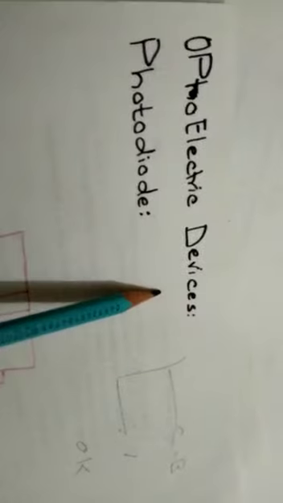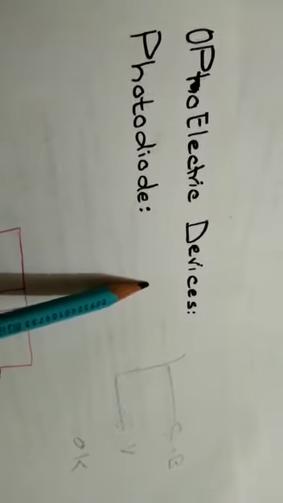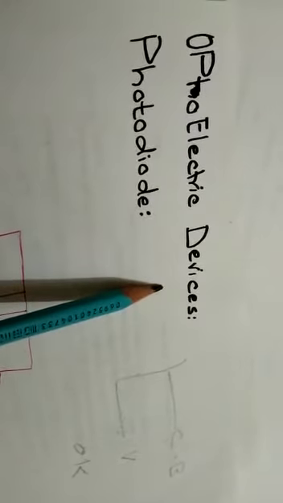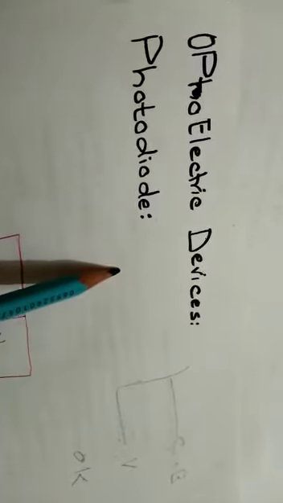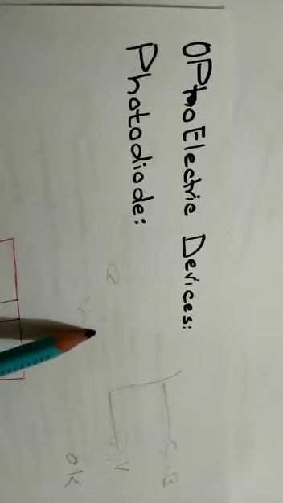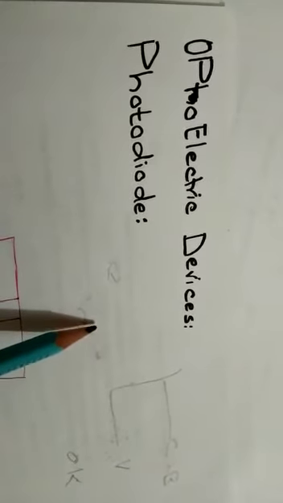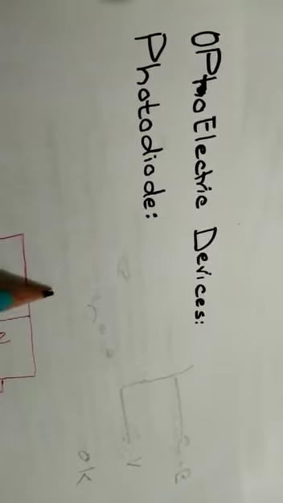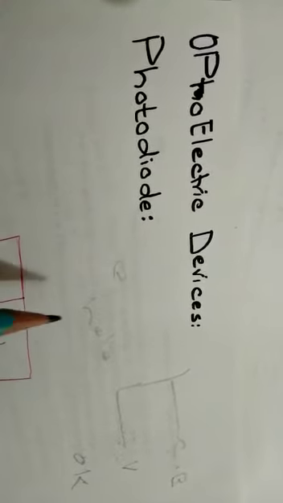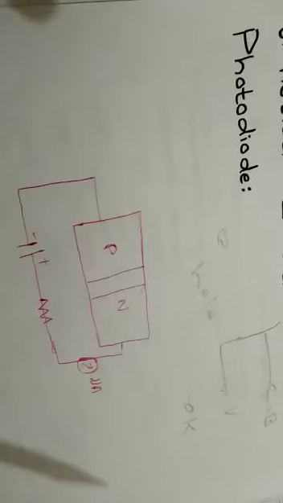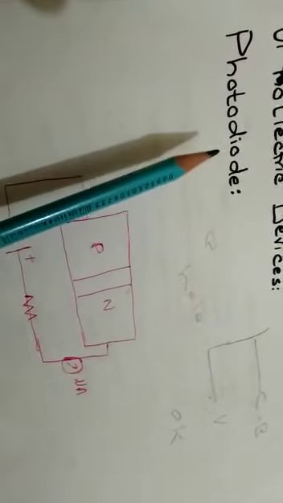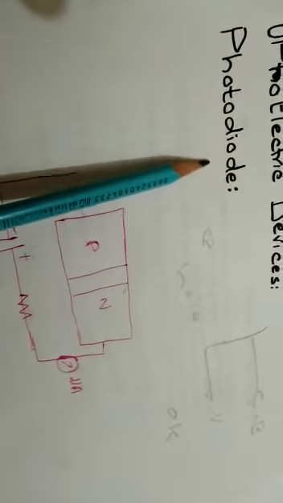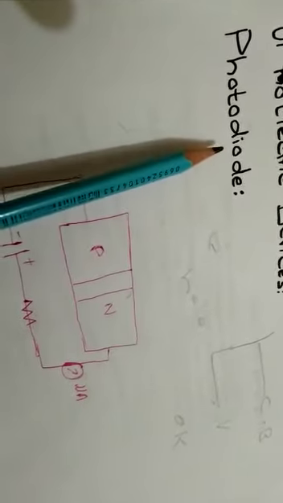Optoelectronic devices are semiconductor devices in which charge carriers, which are electrons and holes, are generated by light falling on a semiconducting material. The first device is a photodiode. Photo means light, and diode, we already discussed, is a PN junction.